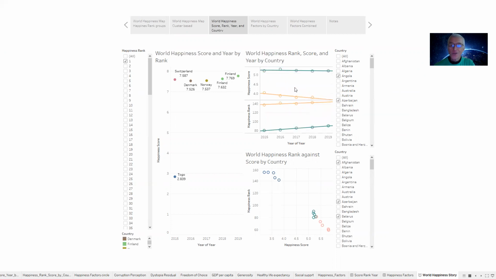Notice there's an animation here that takes place. If you go to Azerbaijan, for example, you can see that a lower score usually means the happiness rank is a higher value, which means it's less happy.